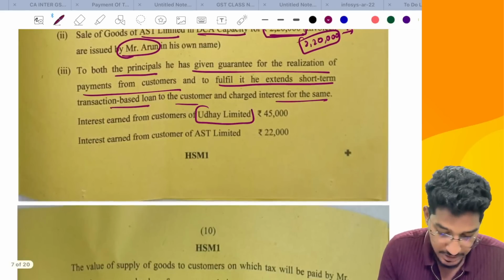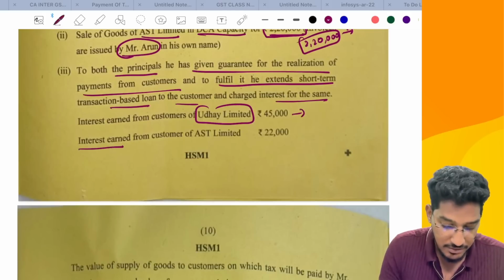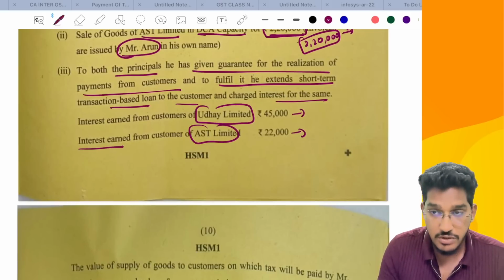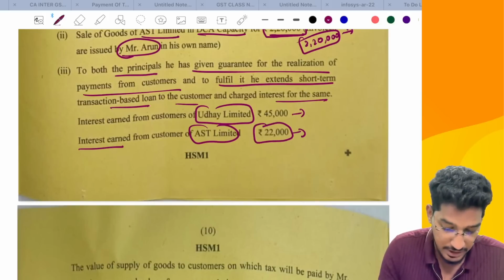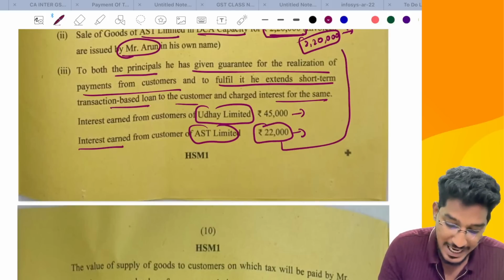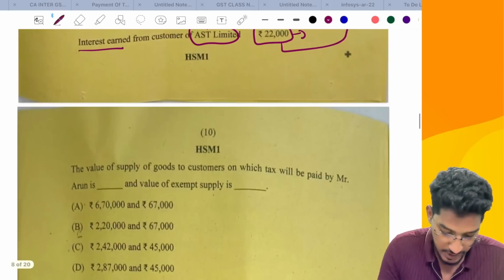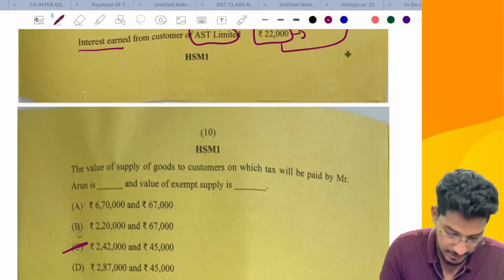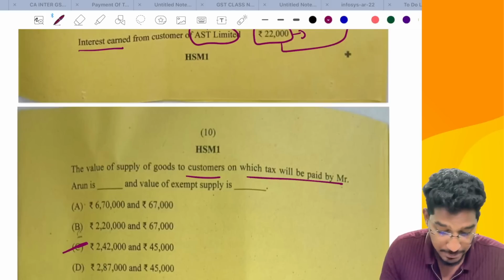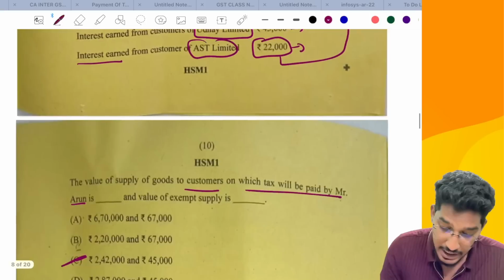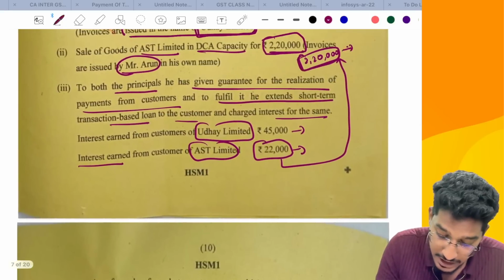From the customers of Uday Limited, he charged 45,000 rupees of interest. From AST Limited, he has charged an interest of 22,000. So if you ask me, this 22,000, whatever interest he is charging, that should be added to that 2,20,000. So it will come to 2,42,000. The question is the value of supply of goods to customers on which tax will be payable by Mr. Arun. It will be on this 2,20,000 he will pay.